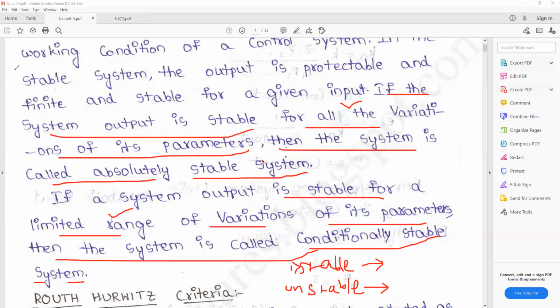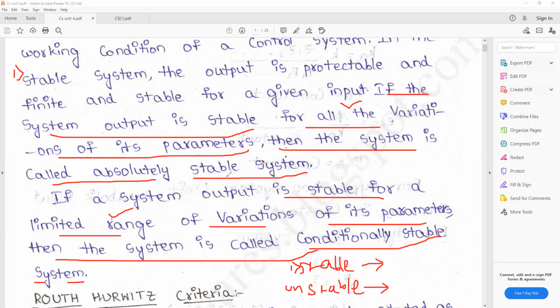Okay, for stable systems: the present output depends on the present input, or a bounded input is given to any control system and the output becomes bounded, which is called a bounded input, bounded output stable system.